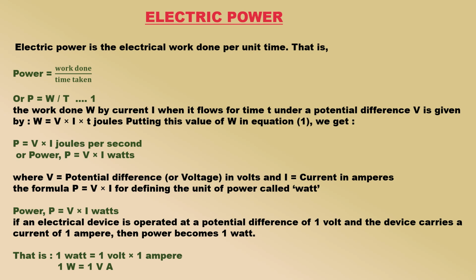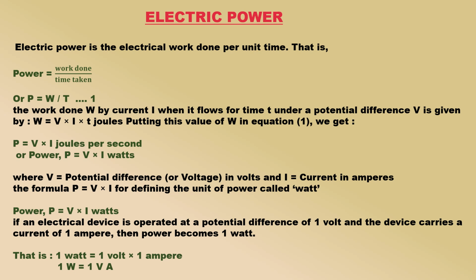Putting this value of W in equation 1, we get P = V × I joules per second, or power P = V × I watts, where V is potential difference, or voltage, in volts and I is current in amperes. The formula P = V × I defines the unit of power called watt.